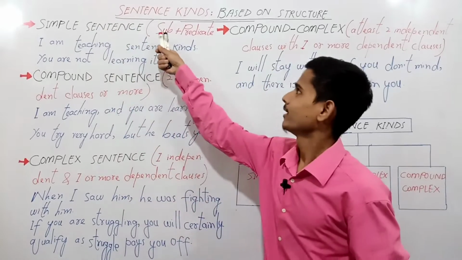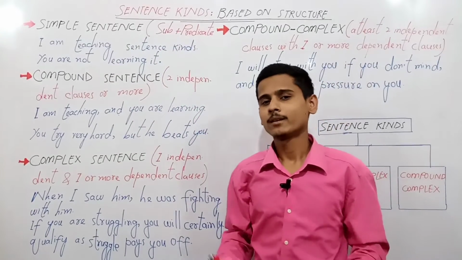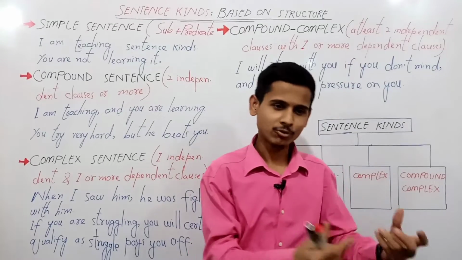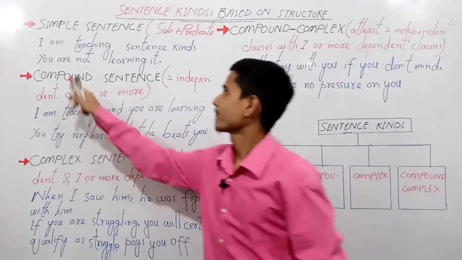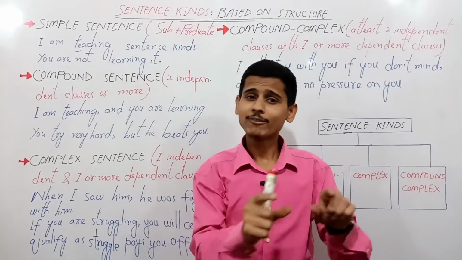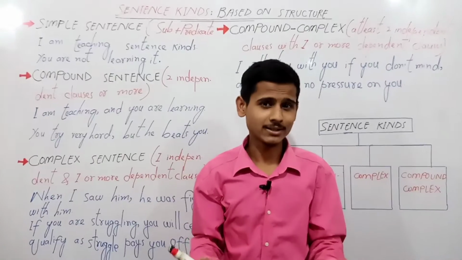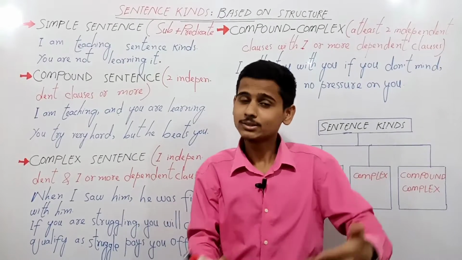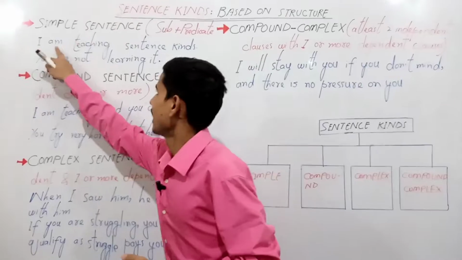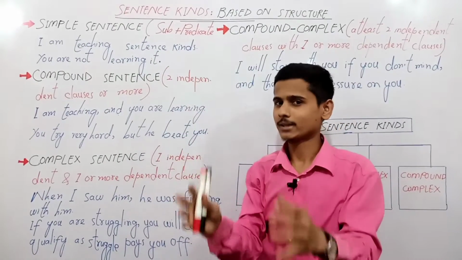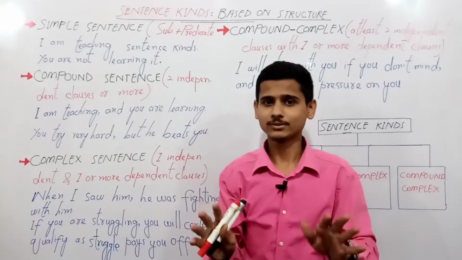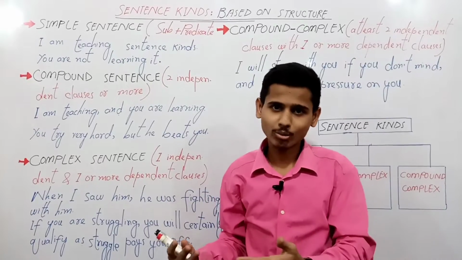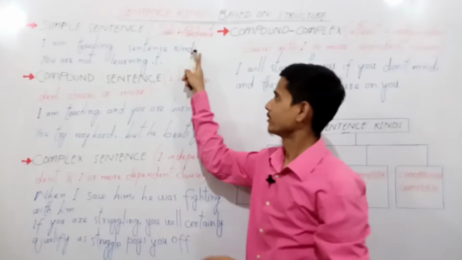A simple sentence has a subject and a predicate. It is a one-clause sentence. It has only one clause, a subject and a predicate: the subject and information about the subject. One more thing: since it is a one-clause sentence, the clause must be independent of any other clauses. It must stand on its own, in its own right. For example, I'm teaching sentence kinds. This is a complete sentence, although it is only a clause, because it can stand on its own. I have put a period, a full stop.